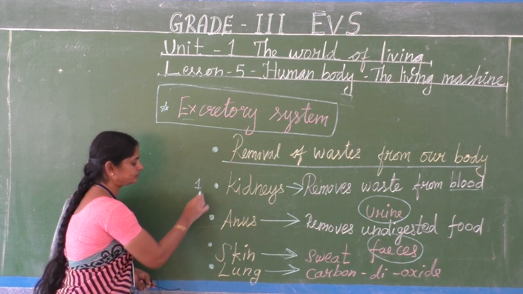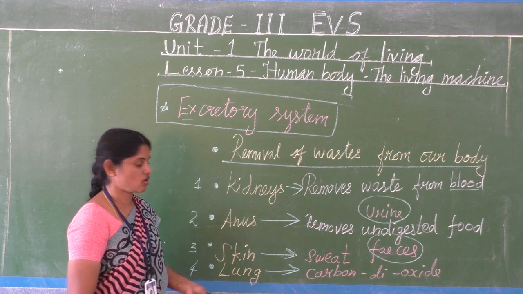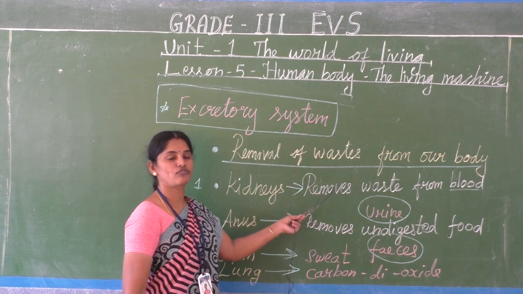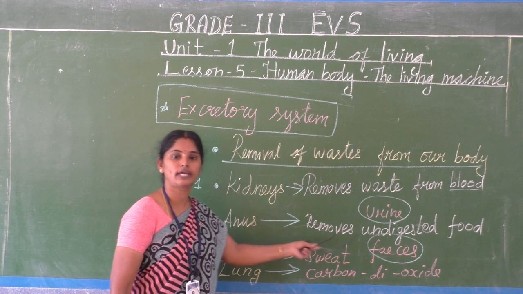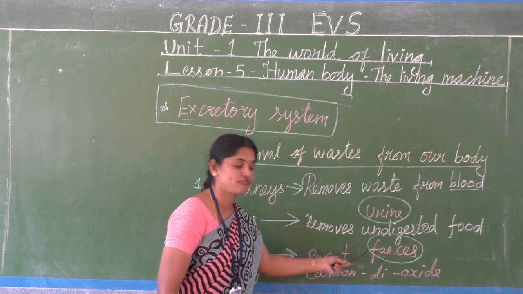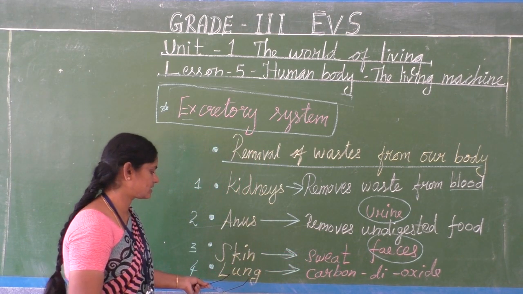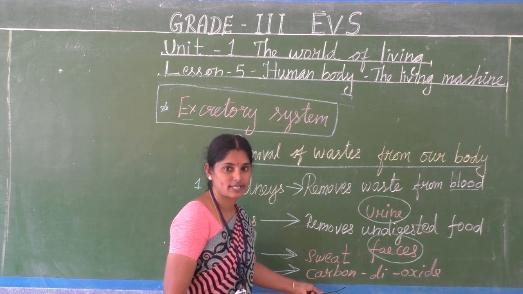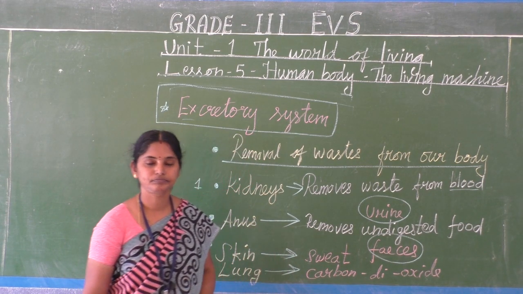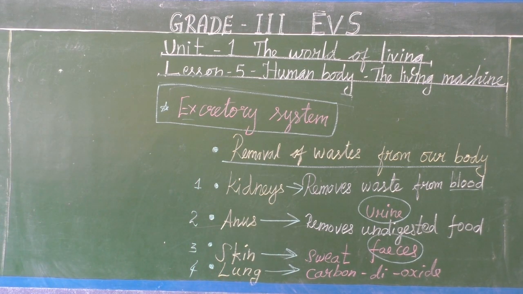So kidney, anus, skin and lungs. Kidney removes the waste from the blood in the form of urine. Anus removes waste, the undigested food, in the form of faeces. Skin removes waste in the form of sweat, whereas lungs remove the waste in the form of gas, carbon dioxide. Clear? So I'll show you the picture given in our book on page number 37.